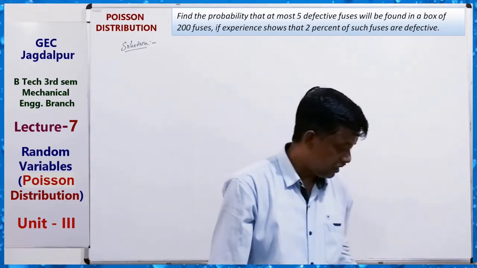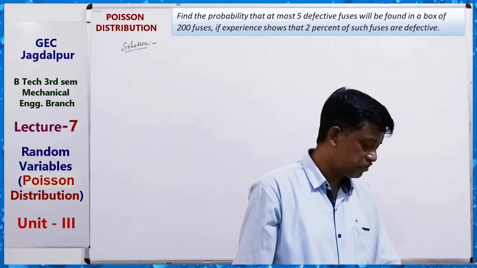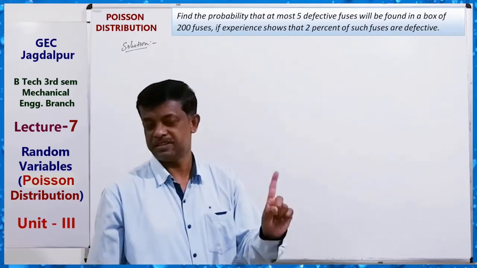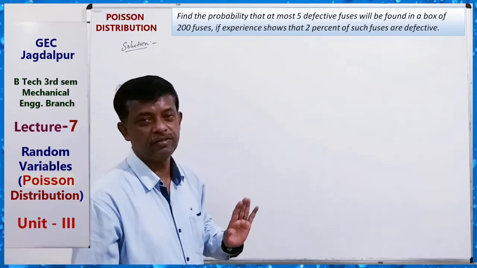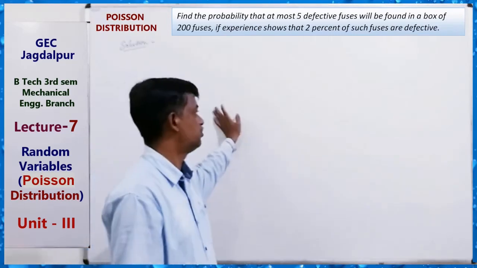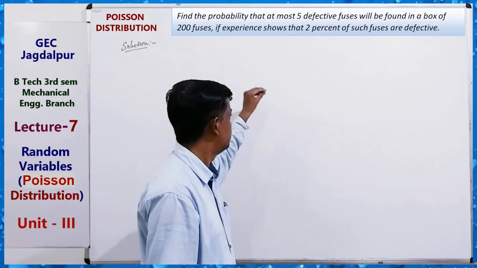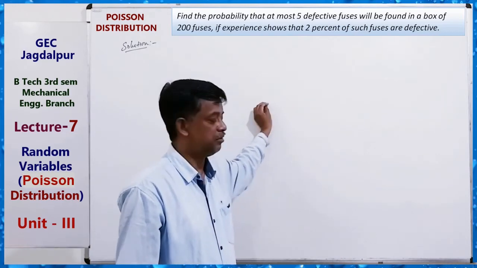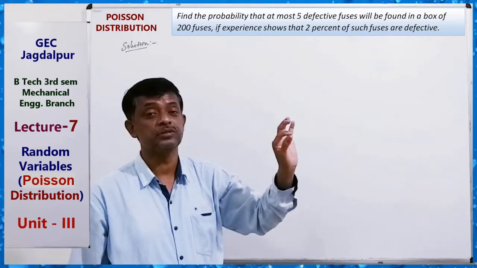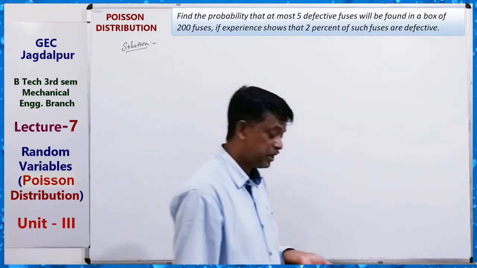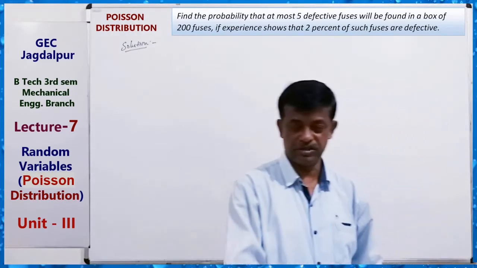Okay, and if experience shows that 2% of such fuses are defective, this is the probability of a fuse being defective. Probability of having a defective fuse is 2%, that is P equals to 2%. So we can solve it by using Poisson distribution.